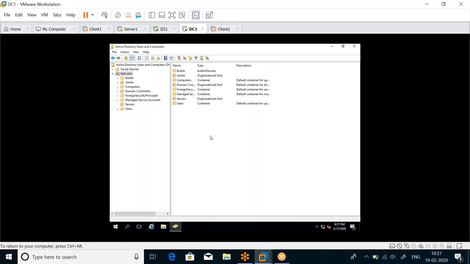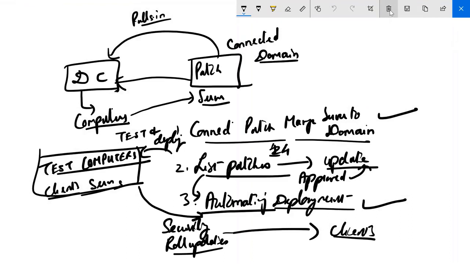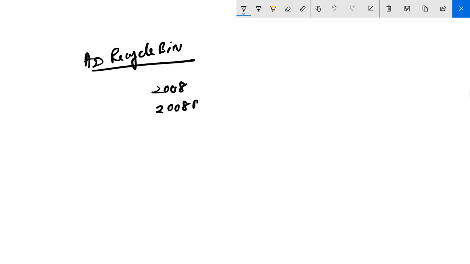Okay, so we were discussing a lot of things yesterday, and one of the things that we started off with was with reference to a feature called AD Recycle Bin. And then I also mentioned to you that if you want to use this feature of AD Recycle Bin, you have different functional levels for your domain. You have a 2008 functional level, you have 2008 R2, 2012, 2012 R2, and 2016, since we're using 2016 server, right? Now, there are two basic concepts you have to remember about domain functional level and forest functional level.